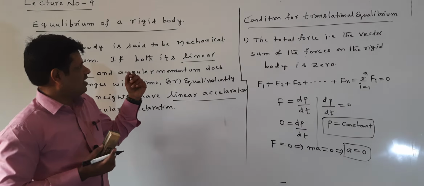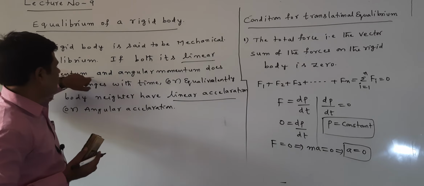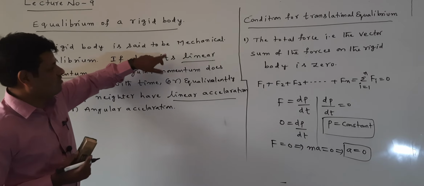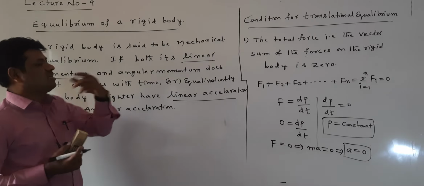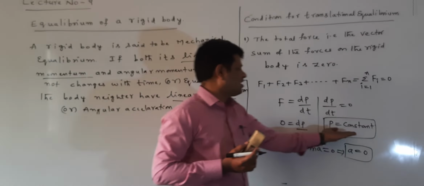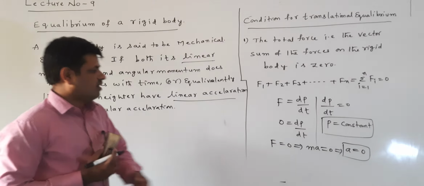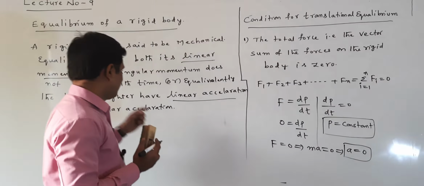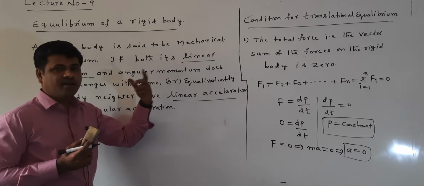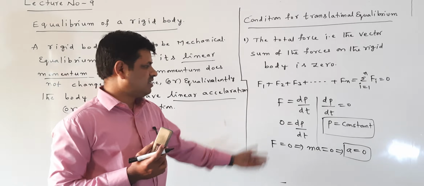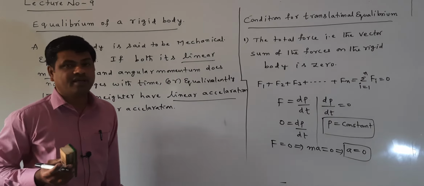The body is said to be in mechanical equilibrium if its linear momentum, first I am discussing the linear momentum, does not change with time. P is equal to constant means the linear momentum does not change with time. A equal to 0 means there is no linear acceleration. This is called the condition for translational equilibrium.